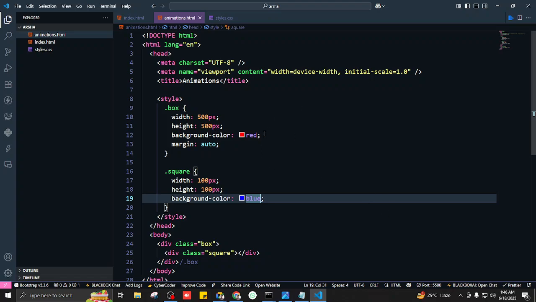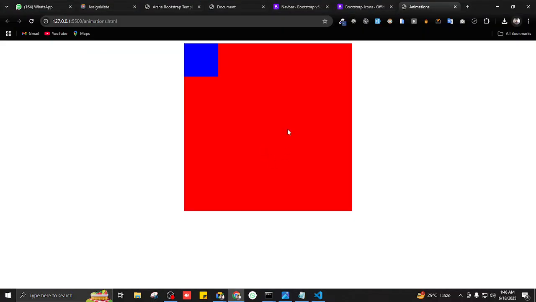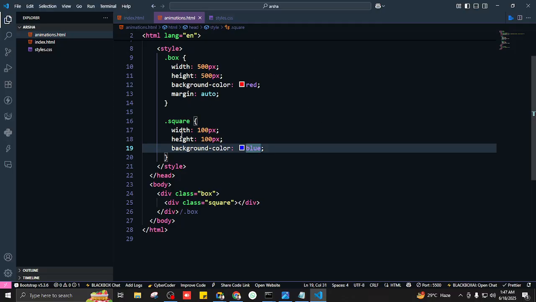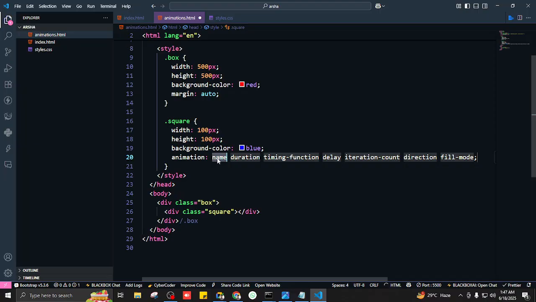On which div do we want to apply animations? On which class? The red one or the blue one? The blue one, and the blue one is called square. If you want to apply animations, the property is animation, and it takes a lot of stuff from you. I'm going to remove all of that and go from scratch. So the property is animation.